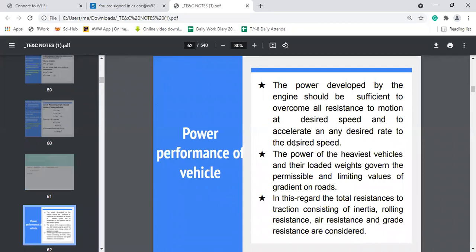Then we have discussed the power performance of vehicle. For what purpose power performance of vehicle is required?